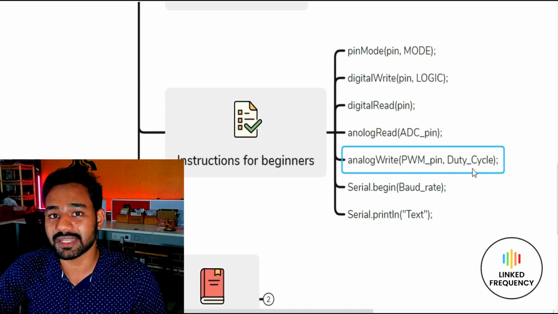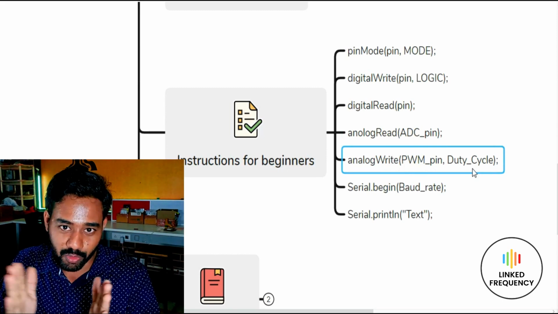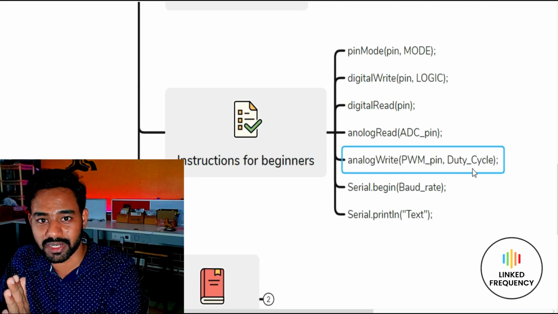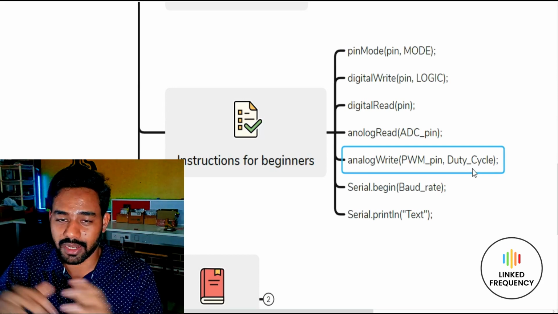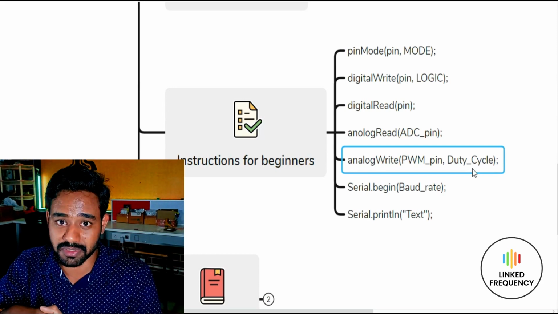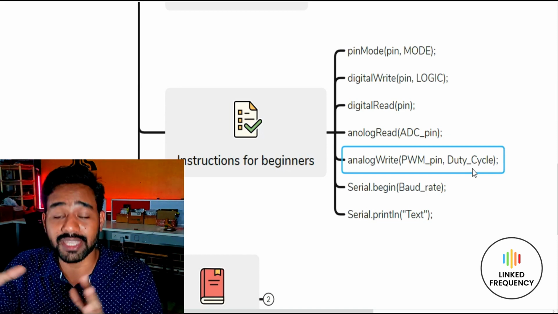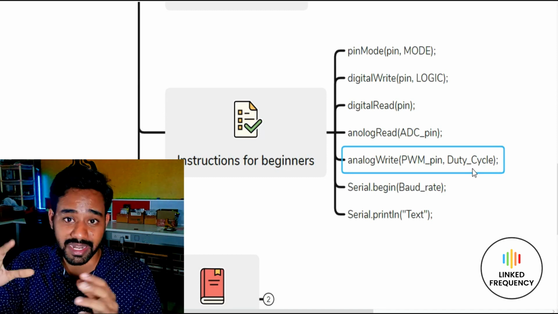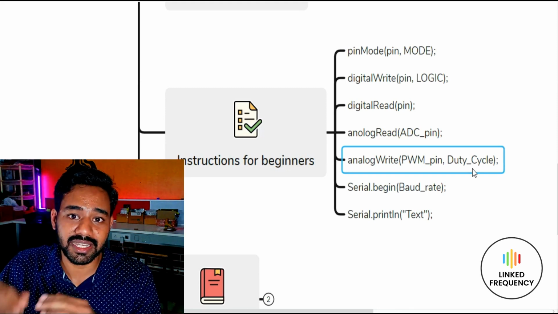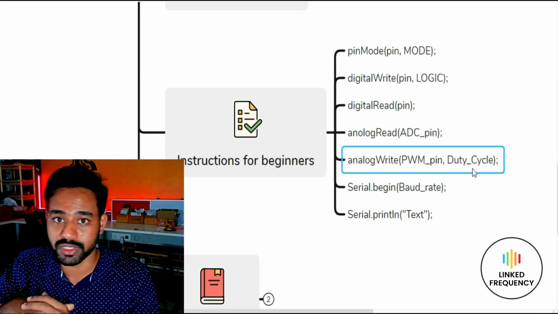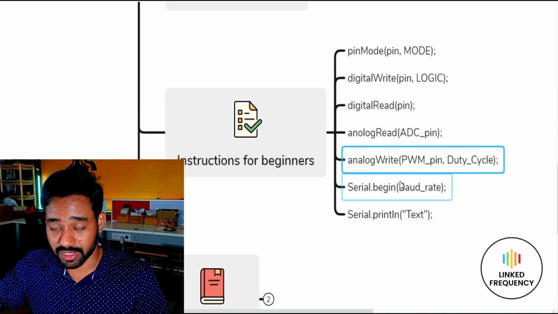Thereafter, the duty cycle is all about the amplitude of the analog value. Pulse width modulation has its own on period and off period, so you need to calculate how much on period and how much off period you want, and based on that the duty cycle comes into the picture, and you have to write that duty cycle. Usually it ranges between 0 to 255 on the Arduino Uno development board. If you write 0, you are sending a 0 amplitude signal. If you write 255, you are sending a 100% duty cycle in the PWM signal that you are generating. That is how we are going to use analog write.